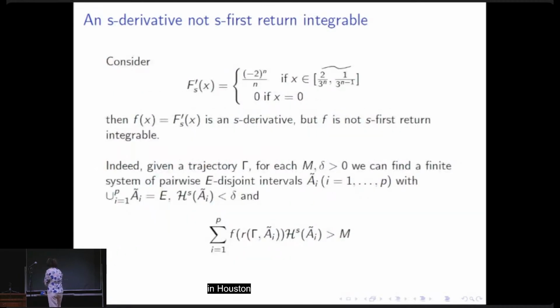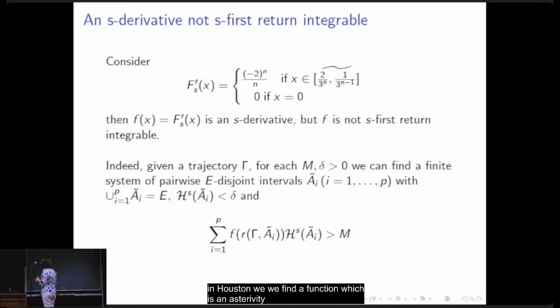For the last slide: our idea was to find the best version of the integral in this framework in order to solve the problem of primitives. Integration as a reverse operation of differentiation is a bad idea here, because we find a function which is an S derivative, but is not S first return integrable.